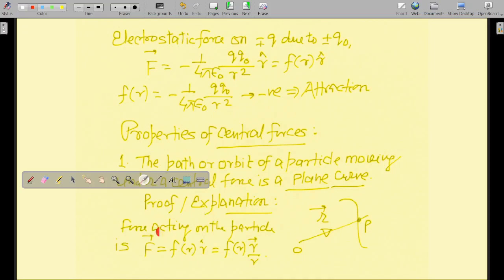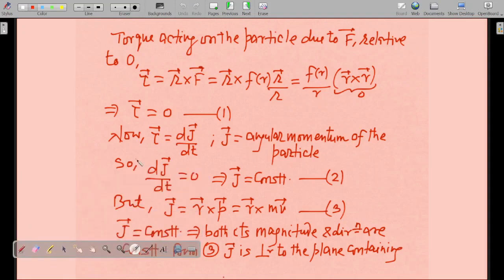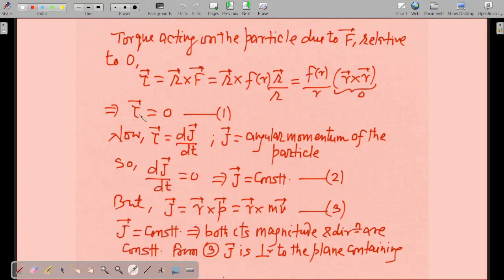So, the explanation: the force acting on the particle is F vector equal to F of R times R hat, so F of R as it is, and R vector divided by R. Now, the torque acting on the particle due to F. Let me teach very fast so that we are able to complete the course on time.